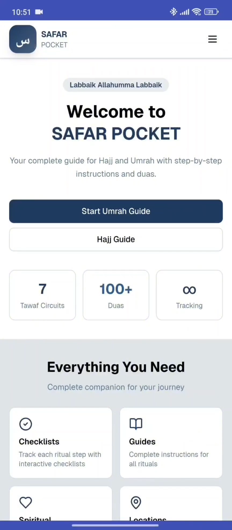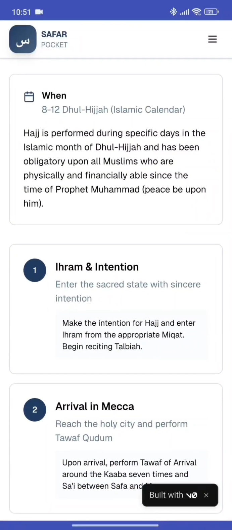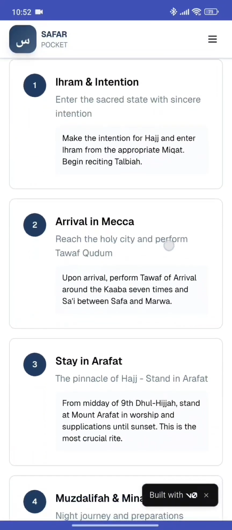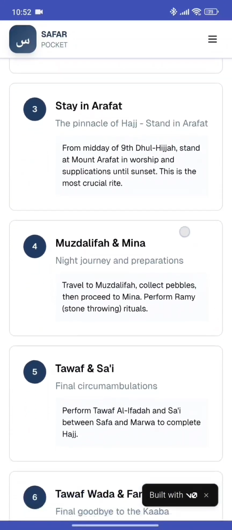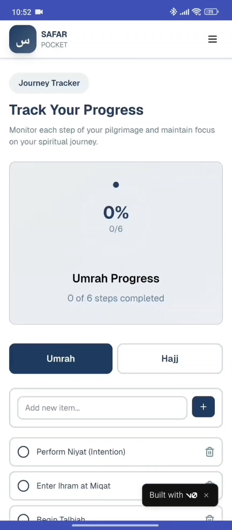Next, let's check out our Hajj guide. Here we have complete Hajj steps. The first one being ihram and intention. The second one, arrival in Mecca. The third one, stay in Arafat. The fourth one, Muzdalifah and Mina. The fifth one, Tawaf and Sa'i. And the last one, Tawaf Wada and farewell.